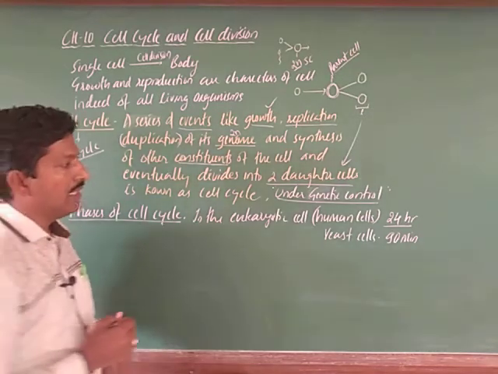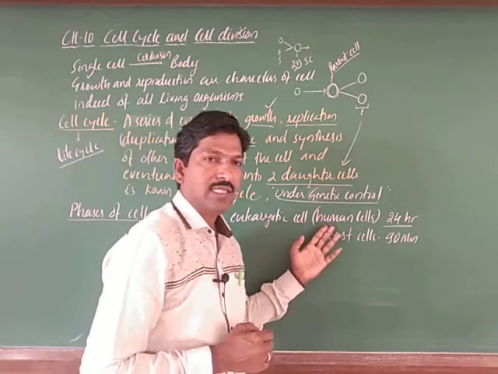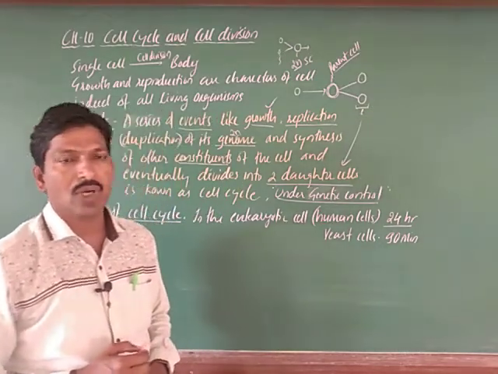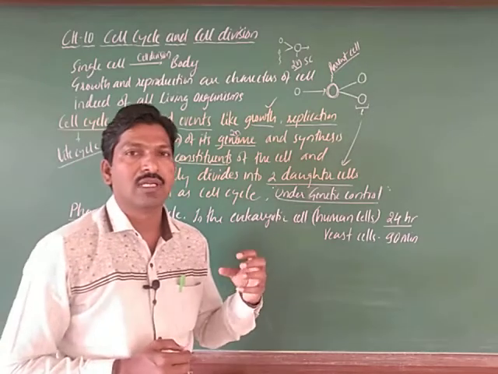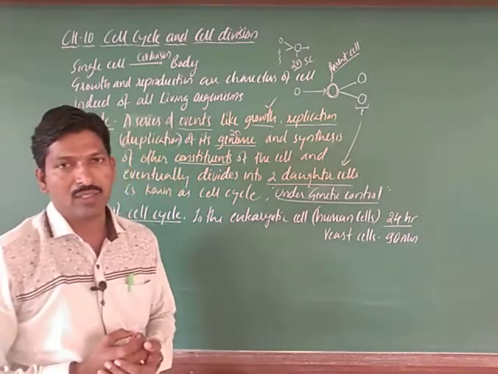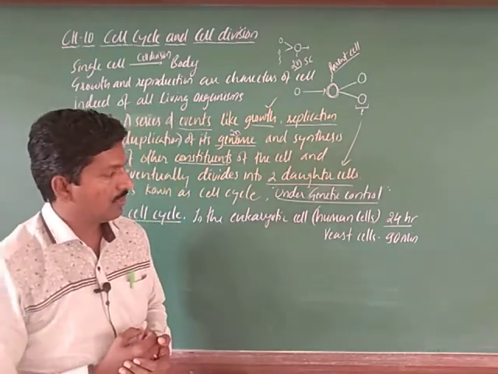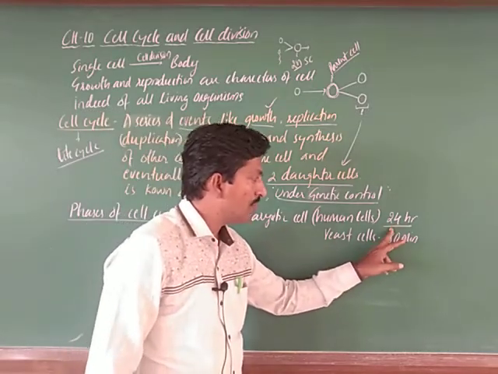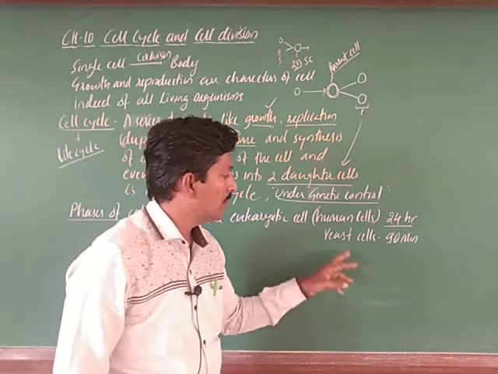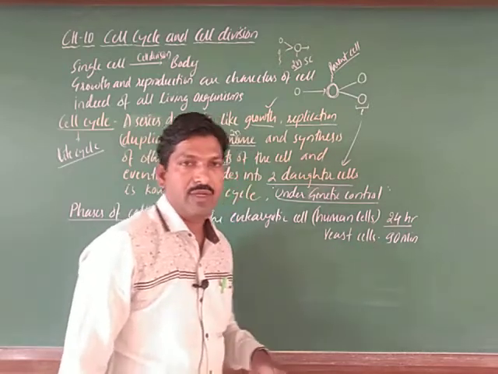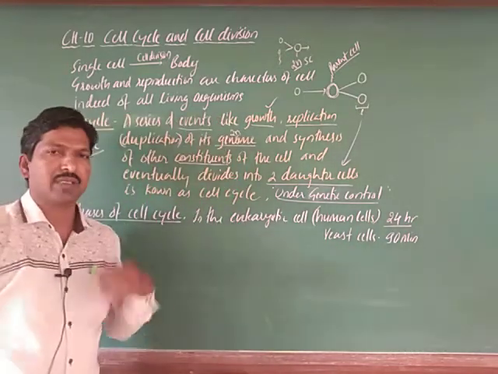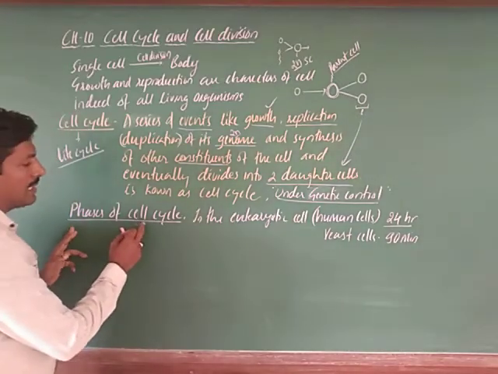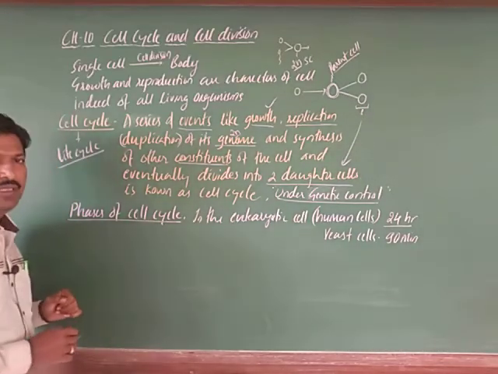In the eukaryotic cell, we can take it as human cells, or even yeast cells, right. About 24 hours is required for the division of a cell, so 24 hours for each cell cycle. In yeast, 90 minutes is enough. In bacteria it may be less also. But here we are going to discuss the phases of cell cycle in eukaryotic cell, right.